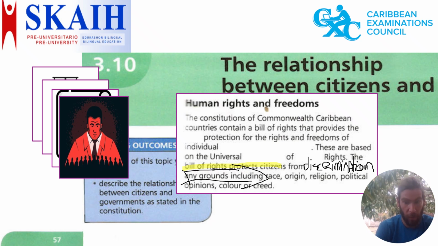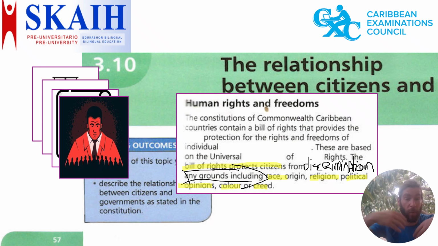So you're not allowed to discriminate on the basis of your race, religion, political opinions, being a socialist, a liberal, being for MFK or being for Causa Prime, or the color of your skin or creed.